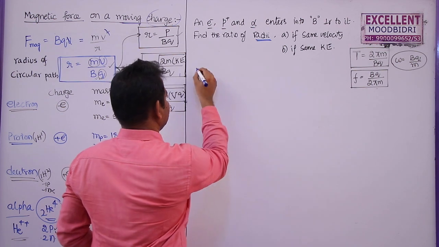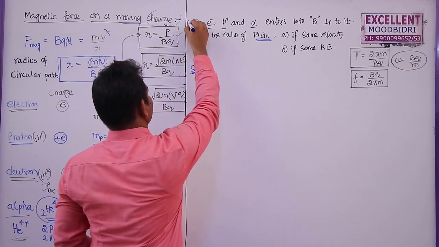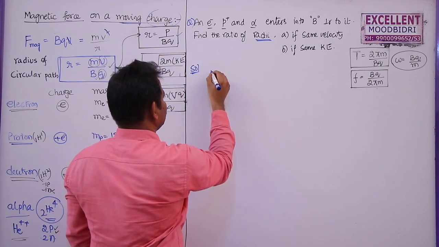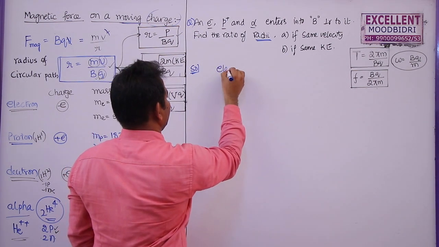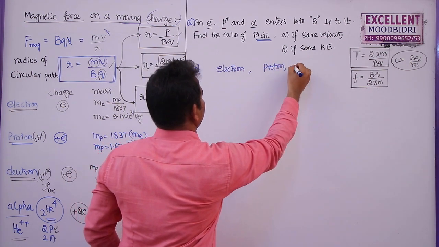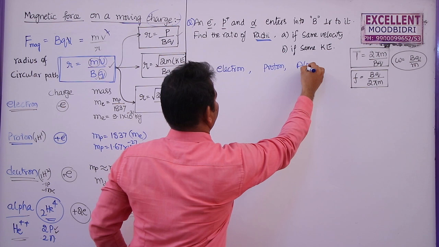So in the first case, this is the question. If they have the same velocity, what are the charged particles here? First one is electron, second one is proton, third one is alpha particle.